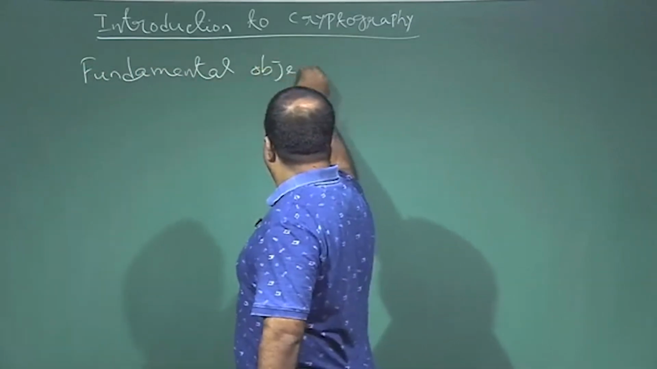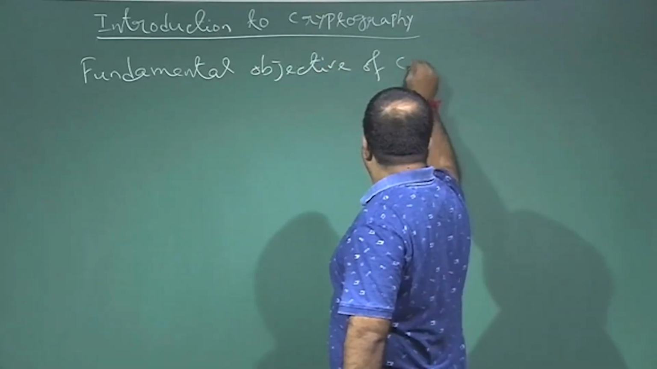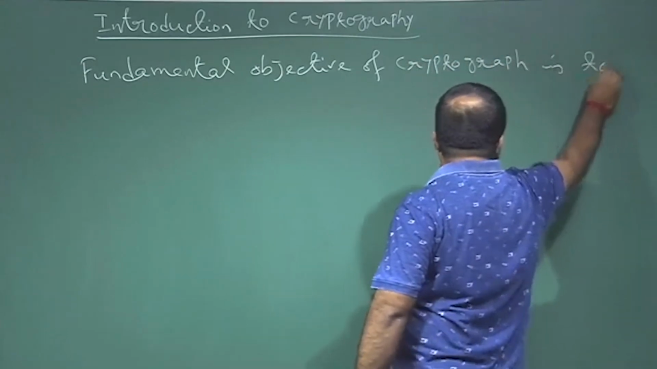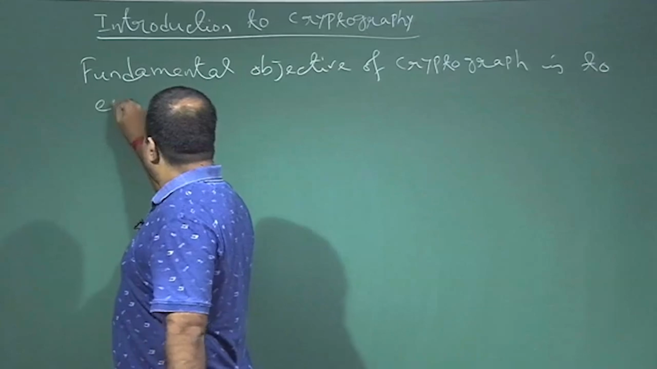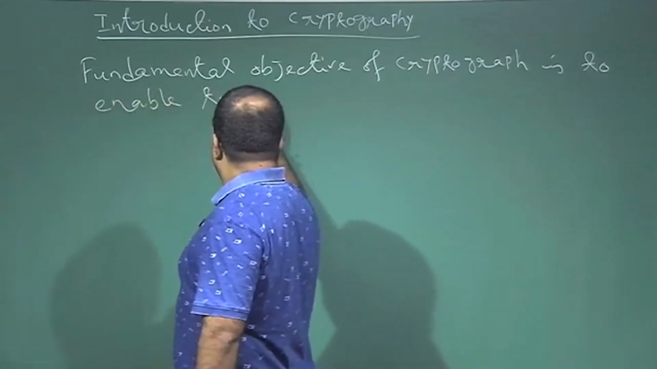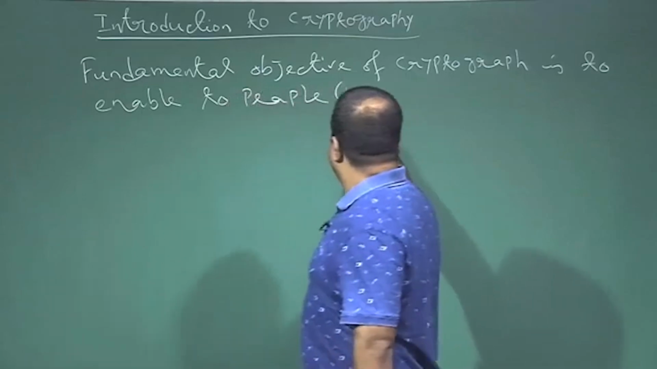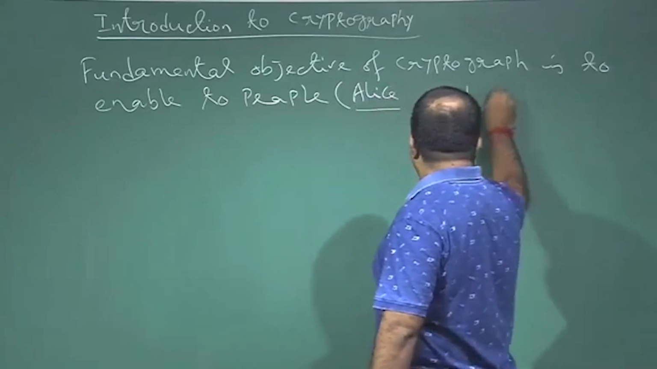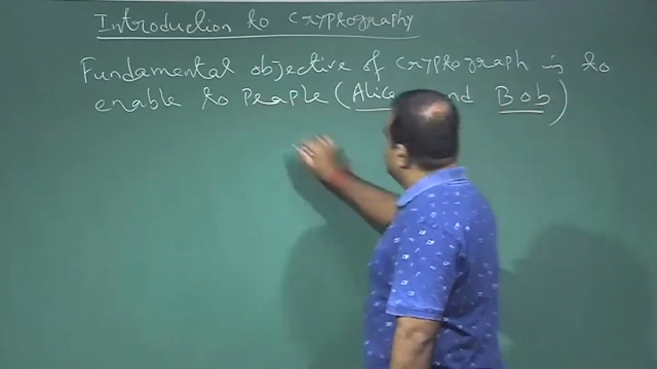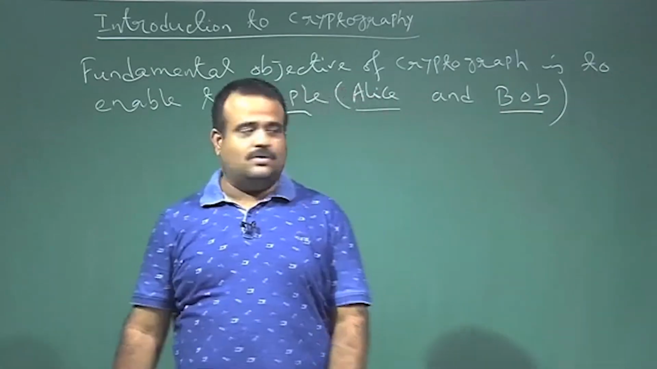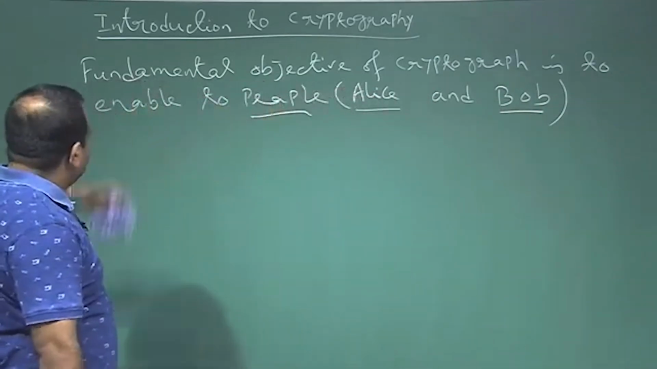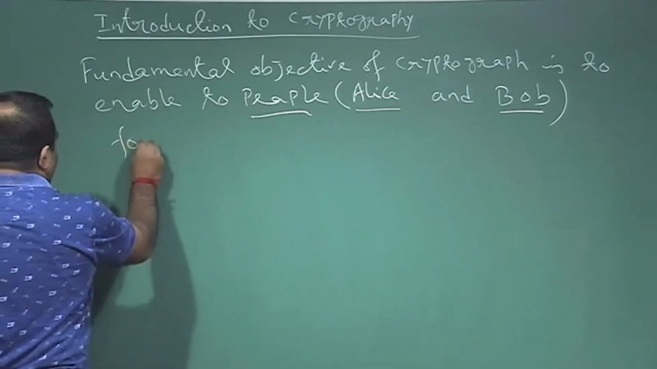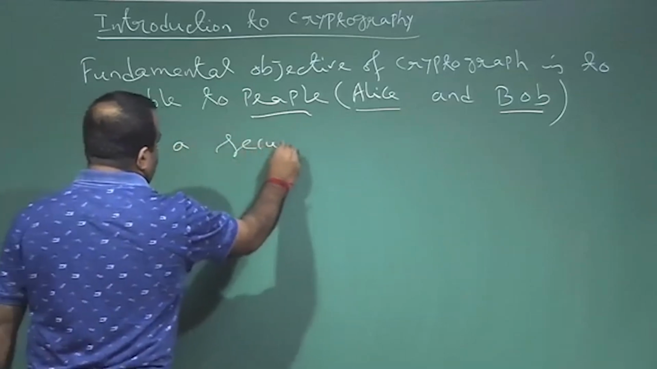The fundamental objective of cryptography is to enable two people, and these two people are usually named Alice and Bob in every crypto book, to communicate securely over an insecure channel.